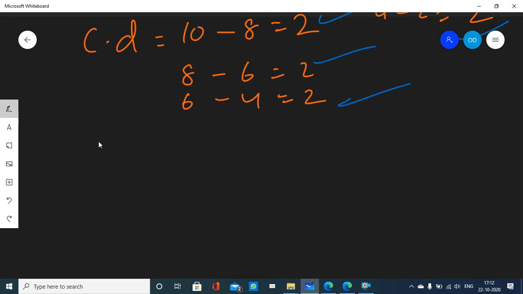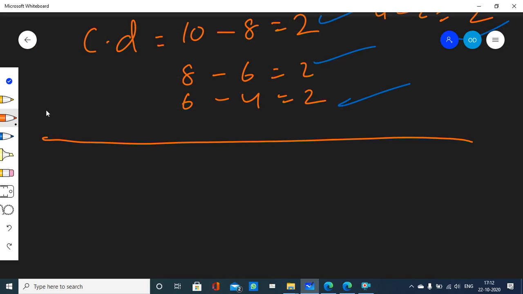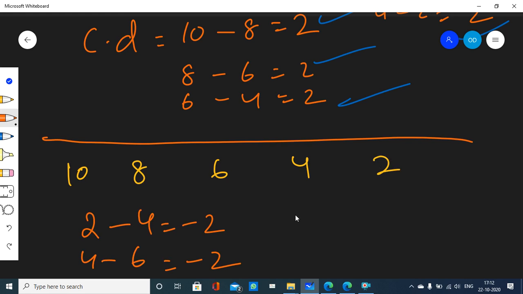Okay. Now, common difference can also be negative. Why not? For example, I shall write one example here. 10, 8, 6, 4, 2. This is a sequence. Well, what is the common difference here? Do you see the common difference? Minus 2. Okay, the common difference is minus 2. So how do you get it? Take the difference between one term and its previous term. Difference between 2 and its previous term, 4: minus 2. 4 minus 6, minus 2. 6 minus 8, minus 2. 8 minus 10, minus 2. Clear? This is the common difference.